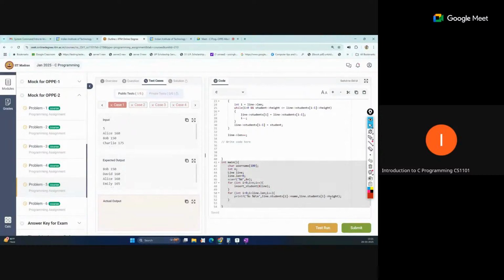Height. I minus, so this is also I minus minus.